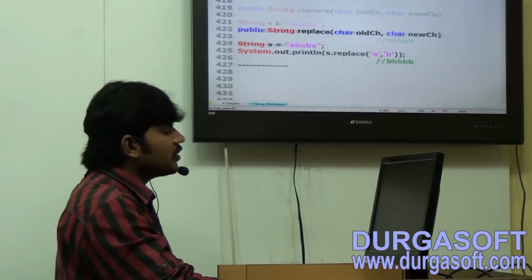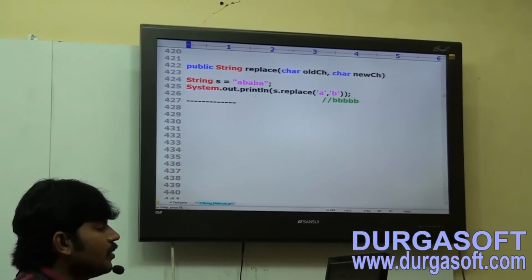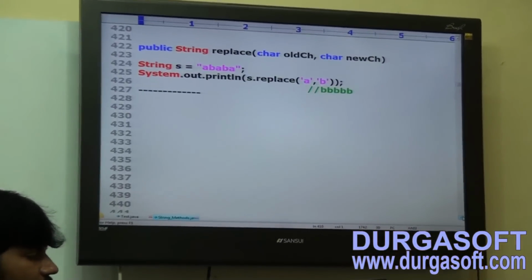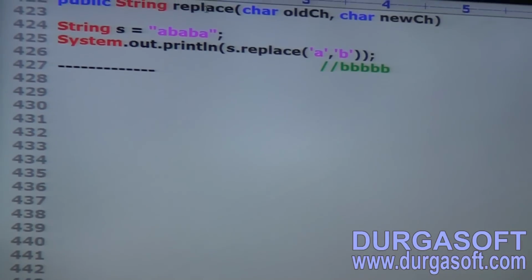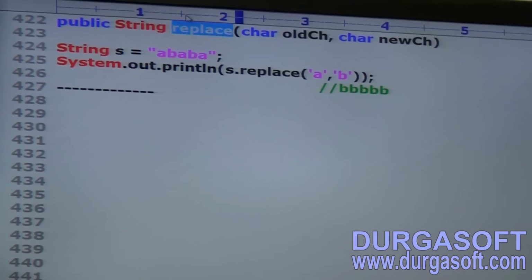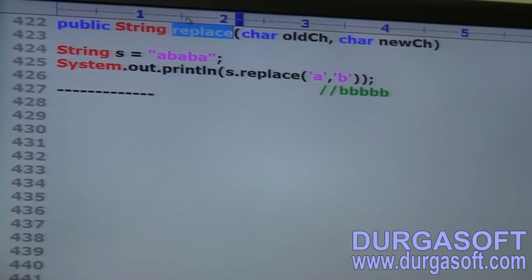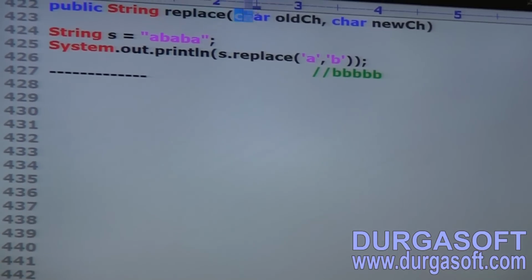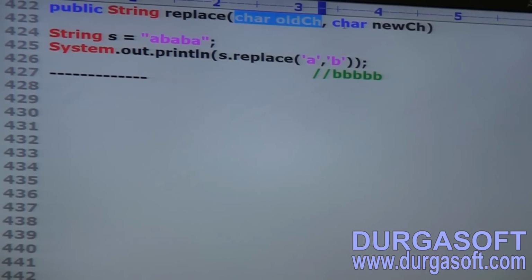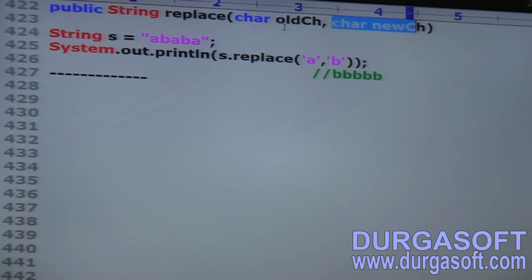Okay, next method, have you observed here? Public string replace. Sir, not required to keep much explanation. Public string replace: what thing you want to replace with what? Char old character, char new character. Every old character, can you please replace with this new character?